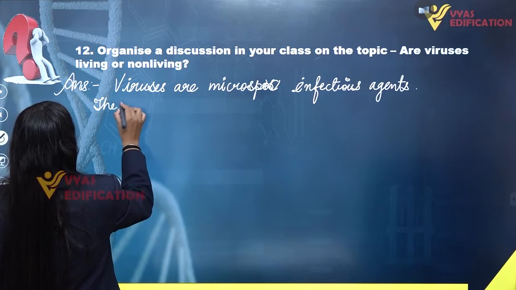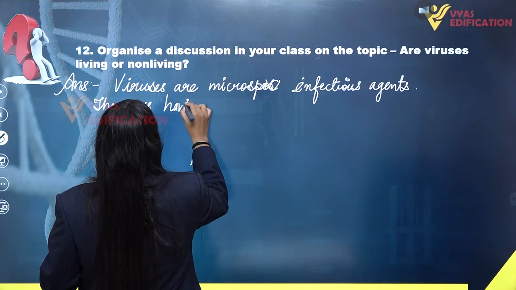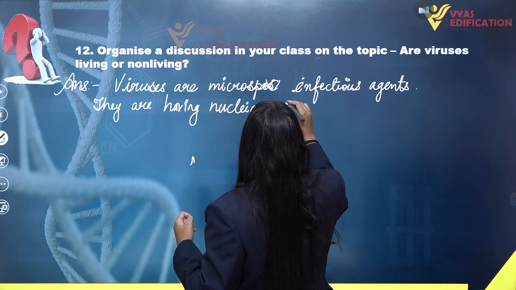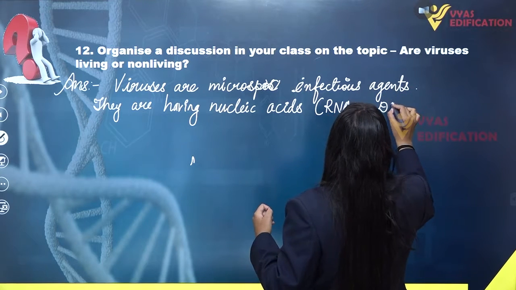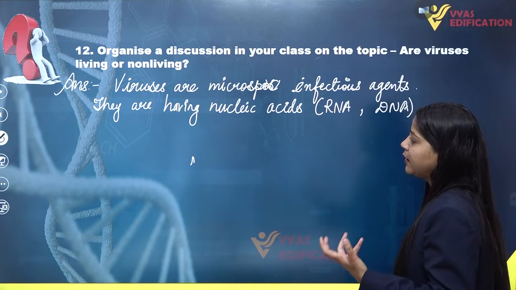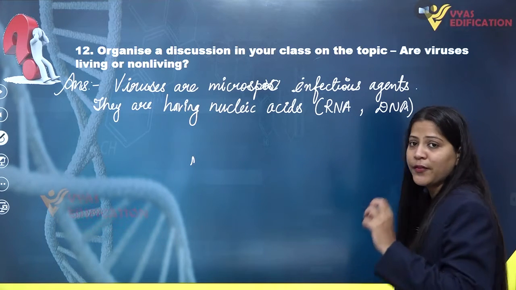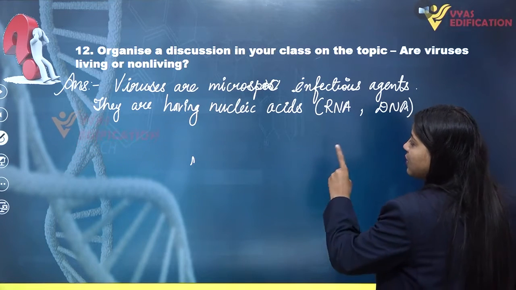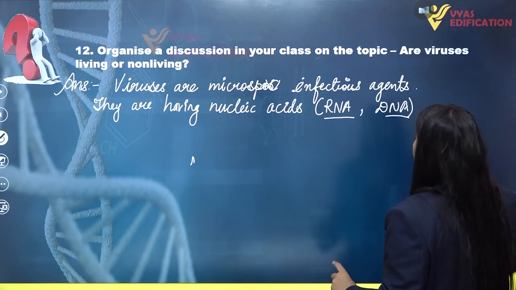They have nucleic acids such as RNA or DNA, and this RNA or DNA can be single-stranded or double-stranded. So viruses are microscopic particles, infectious agents which can cause infections in all the living organisms present on earth. They have nucleic acids such as RNA and DNA, which can be single-stranded or double-stranded, and because of the presence of